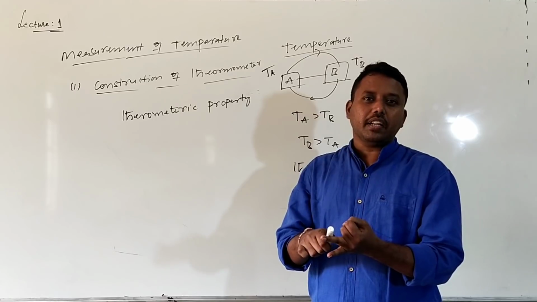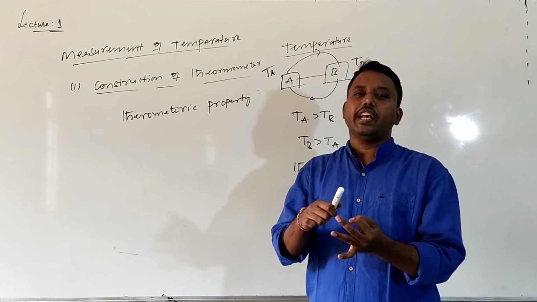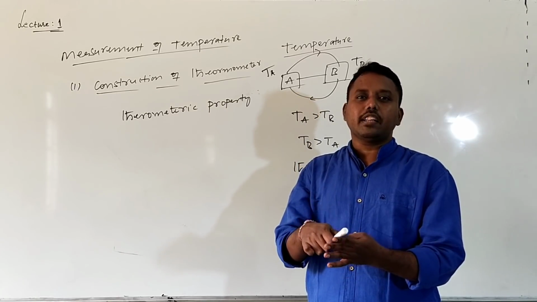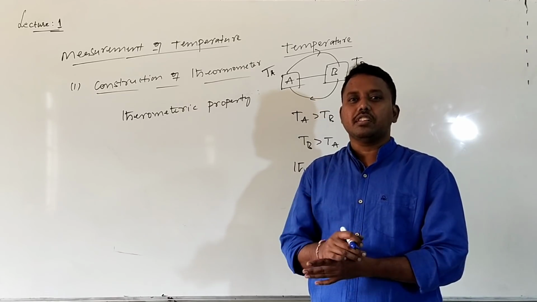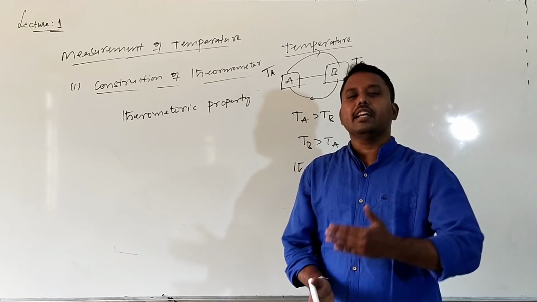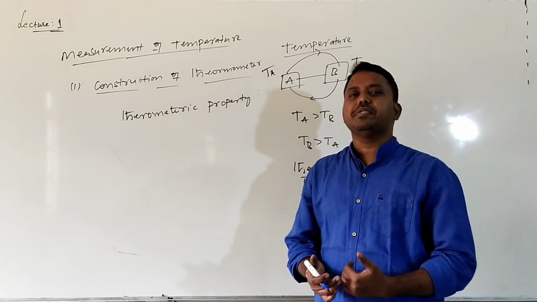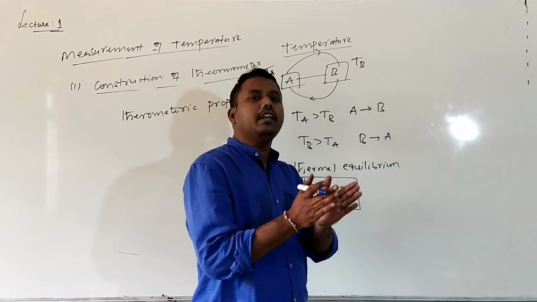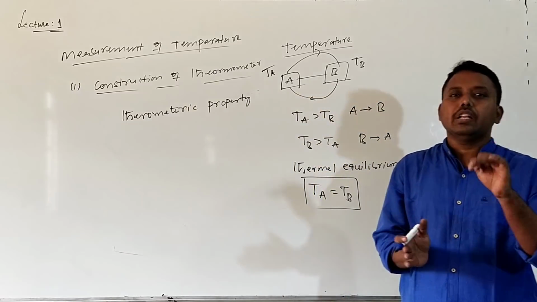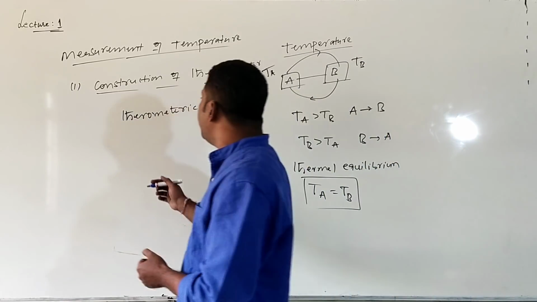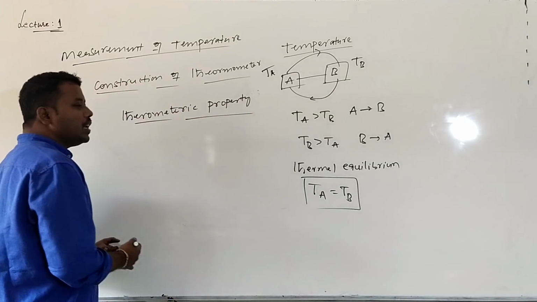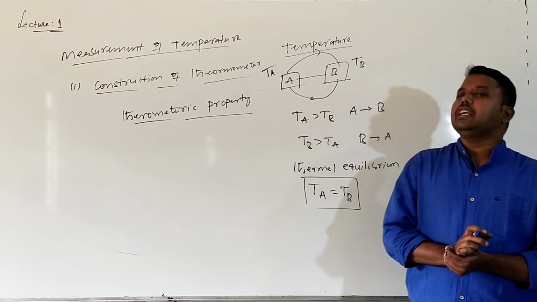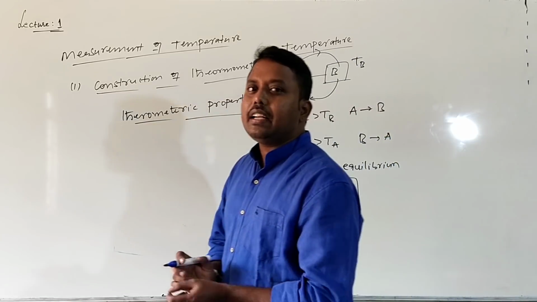If you take the pressure thermometer, the pressure is changing with the temperature. If you take the resistance thermometer, resistance varies with the temperature. If you take a thermoelectric thermometer, thermo EMF changes with the temperature. Based on the requirement and the range, there are several types of thermometers, and different thermometers have different ranges. But to construct any thermometer, we need to identify one thermometric property: the property of matter which changes linearly with the temperature. For measurement of temperature, first you need to identify that thermometric property.